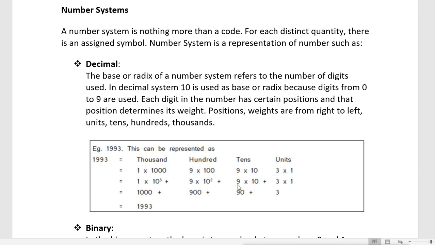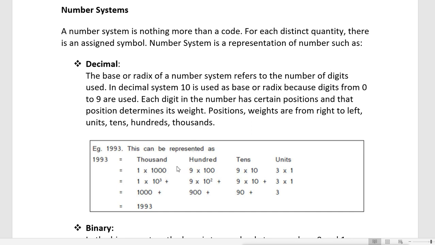Then the next 9 is 90, that means 9 times 10, and 3 is a simple unit, 3 multiplied by 1. That makes 1993. So basically this is decimal, and in all our schooling life we learn decimal first. So we are very familiar with this number system.